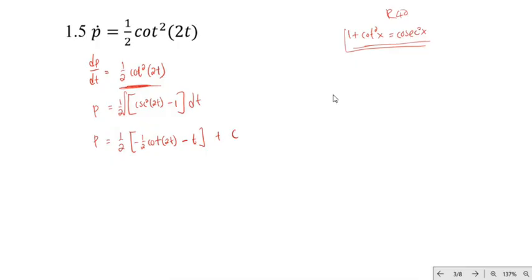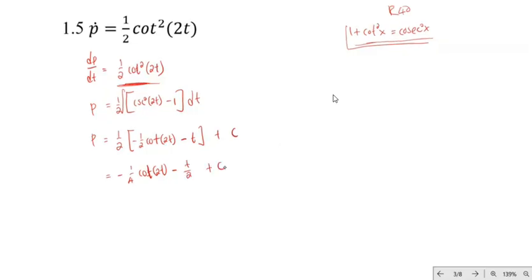Okay, and then from there we just need to simplify. So if we simplify, in this case we will have minus 1 over 4 cot of 2t minus t over 2 plus c. So this is the general solution to this differential equation. Any question? Okay, if there are no questions, I will move on to the next exercise.